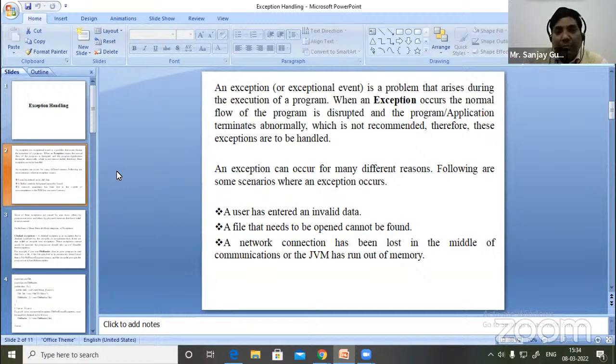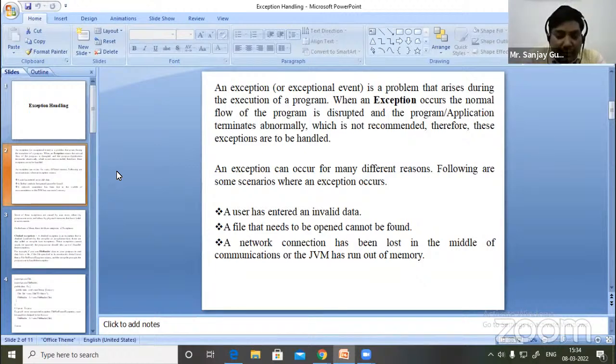And an exception can occur for many different reasons, such as a user has entered invalid data, a file that needs to be opened cannot be found, a network connection has been lost in the middle of communication, or the JVM has run out of memory. These are the main reasons for exceptions in Java or any object-oriented programming language. The first one is invalid data. If a programmer or user writes logic that accepts data, and that data is not compatible with that particular format, that condition will raise an exception.